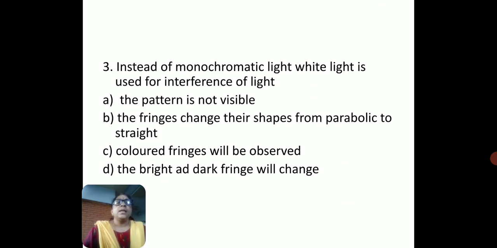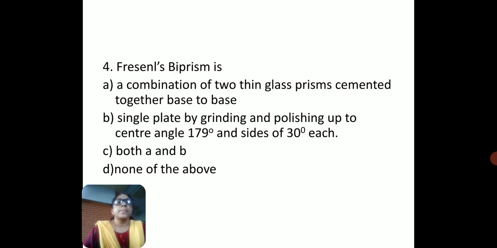Next, instead of monochromatic light, white light is used for interference. What happens? We'll get colored fringes. There are four options: A, the pattern is not visible; B, the fringes change their shapes from parabolic to straight; C, colored fringes will be observed; D, the bright and dark fringes will change. The answer is C, colored fringes will be observed.